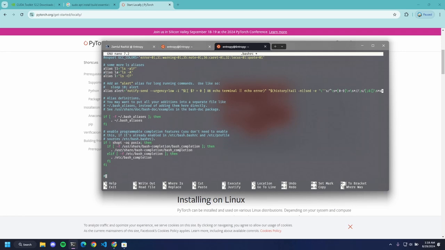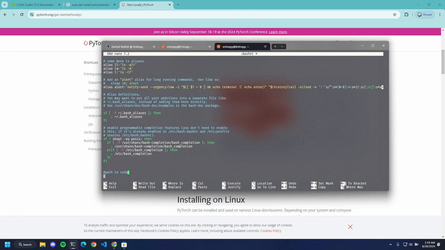So hash, this will comment out the line, and you just type in path. Wrong. Now we need to look for some paths on this.